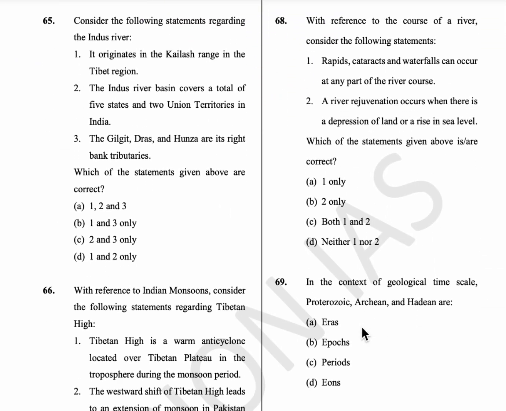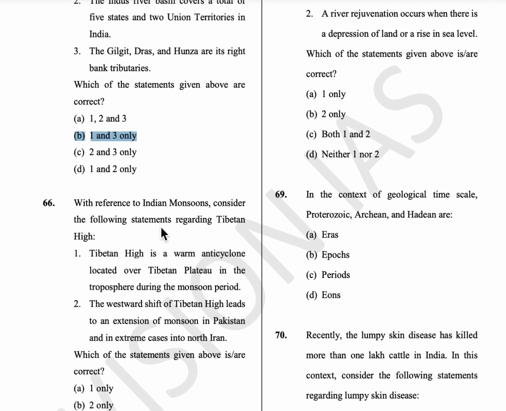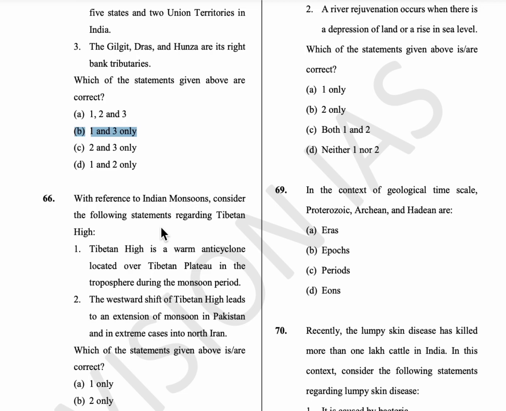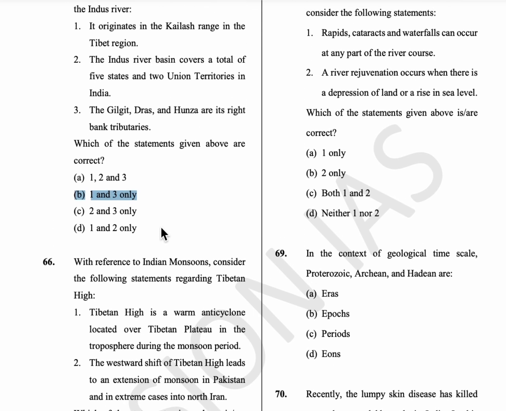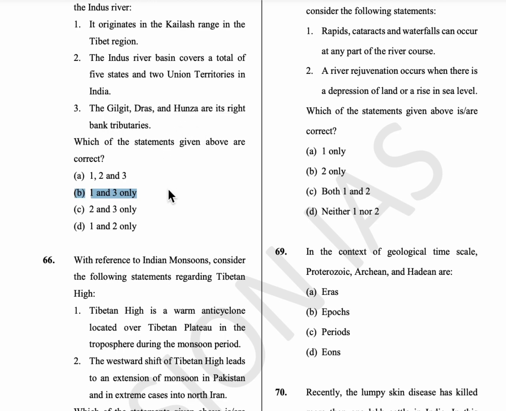65th question, consider the following statements regarding the Indus River. So it originates in the Kailash range in the Tibet region, and the Indus River basin covers a total of 4 states and 3 union territories in India, that is Himachal Pradesh, Punjab, Rajasthan and Haryana. And coming to UTs, it is Jammu and Kashmir, Ladakh and Chandigarh. So totally it covers 4 states and 3 union territories. So option B is the answer. And here the Gilgit, Dras and Hunza are its right tributaries.